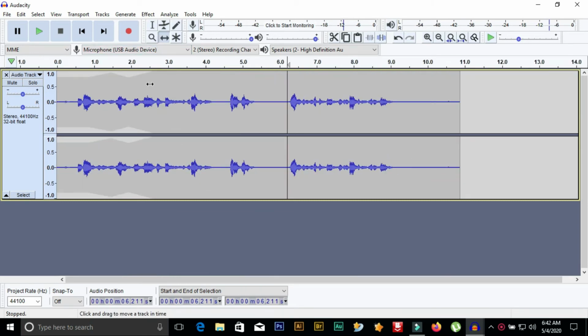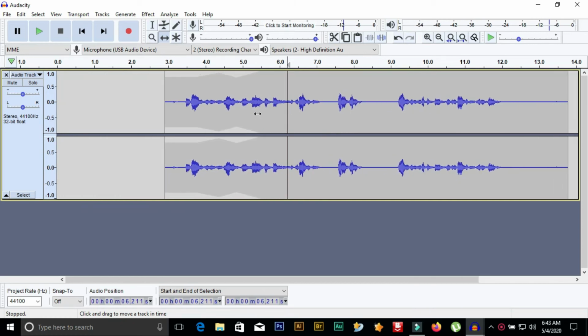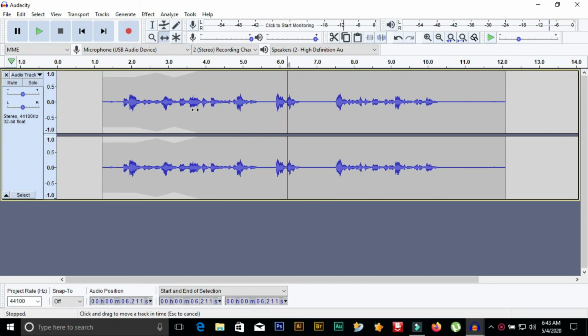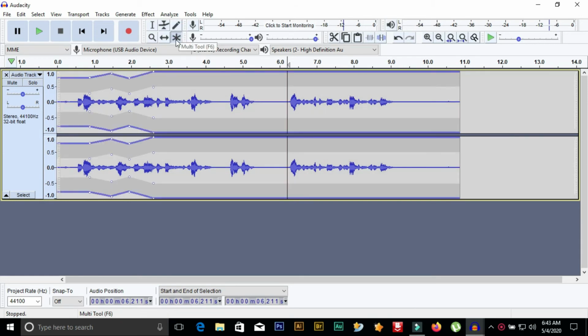Using the Timeshift tool, you can drag your audio from here to there, wherever you want in the timeline, and it may help if you want to interchange clips. And the last one is the Multi tool. The Multi tool is a combination of all these tools, all these five tools. You just need to use it.